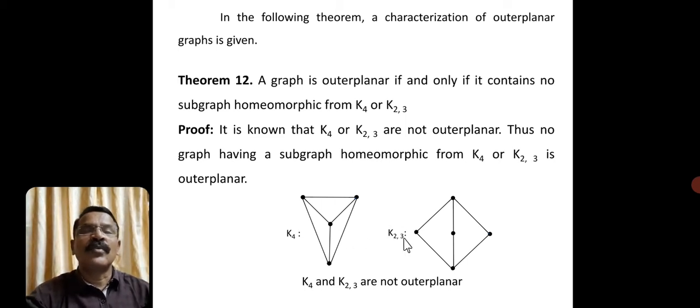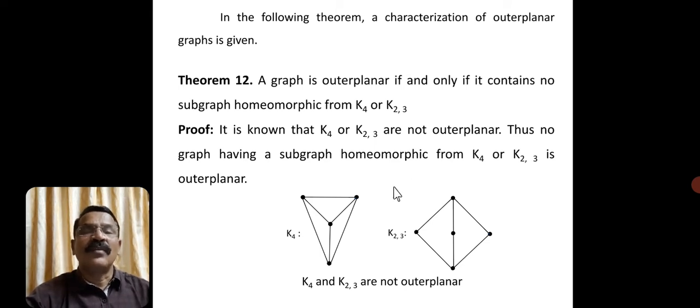You can see those two graphs here, K4 as well as K23, because all vertices do not lie on the boundary of the exterior region in any plane embedding of these two graphs. Even if you try in another way, definitely one vertex will be inside. So it is not possible to take all the vertices on the boundary of the exterior region. That's why these two graphs are called non-outer planar graphs.